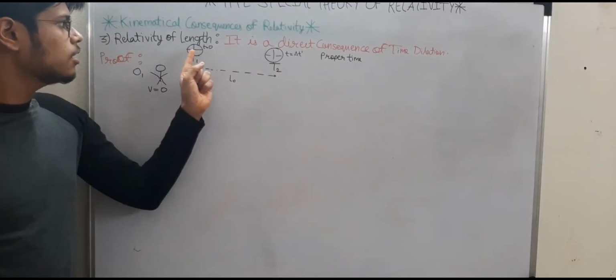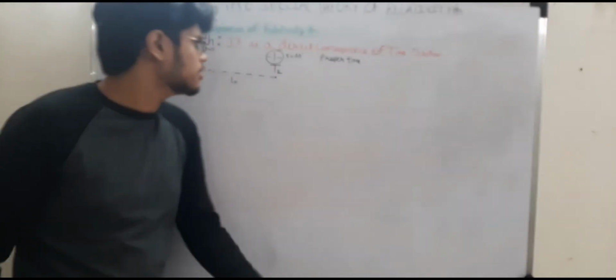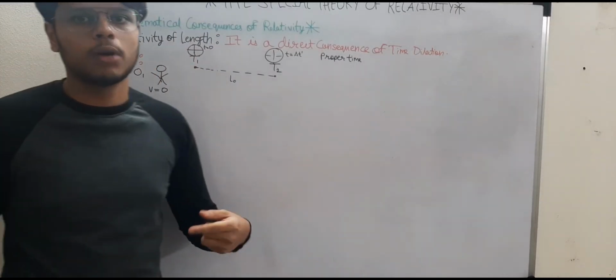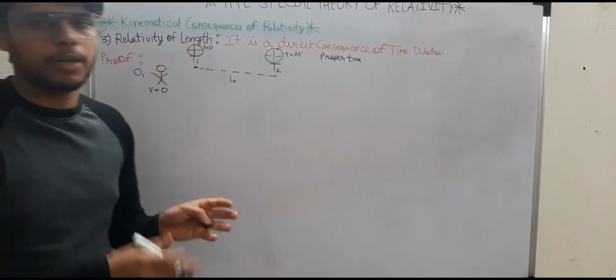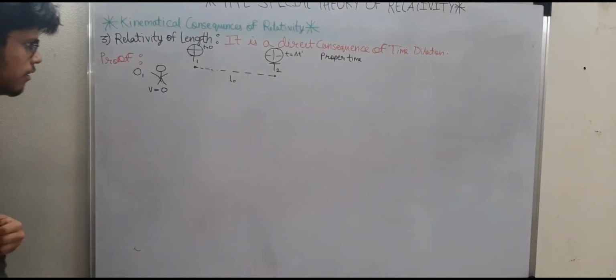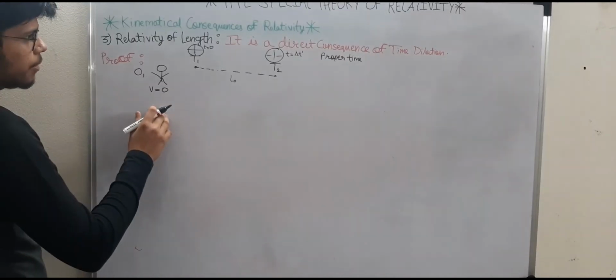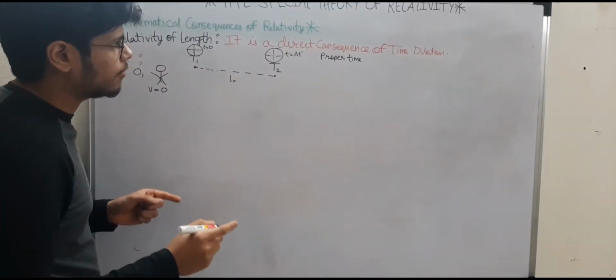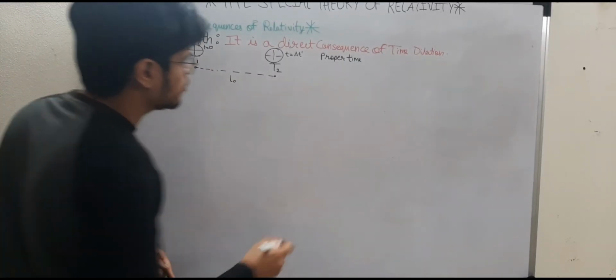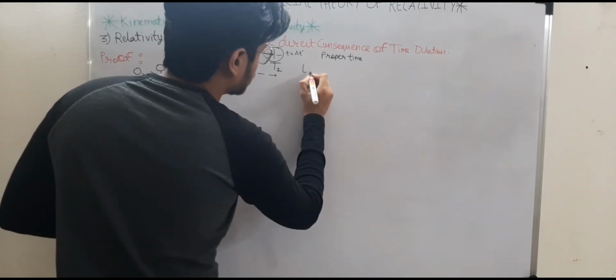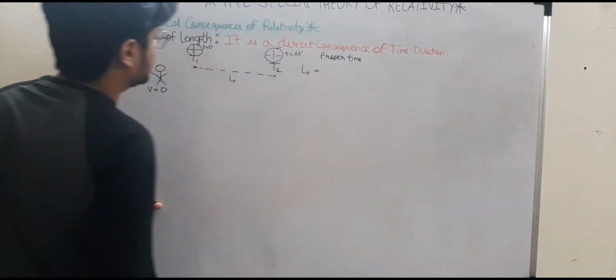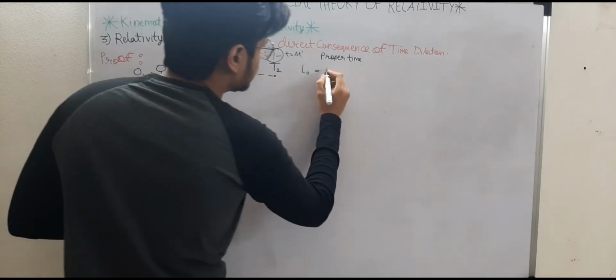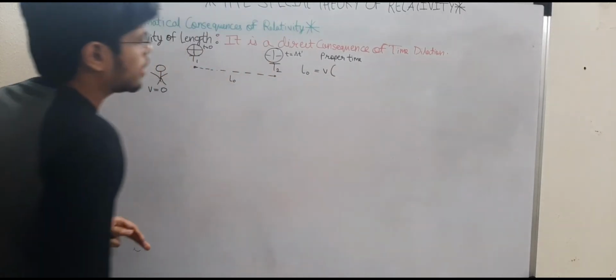He is reading the clocks which are placed at the train station. So there will be a requirement of more than one clock because he is not moving in a relative frame, right? So he is in an improper time interval. According to this guy, speed equals distance traveled upon time taken, or distance equals speed times time. So the proper length, that is your proper distance, equals the speed, let's say the speed that he observes is v, times the time.